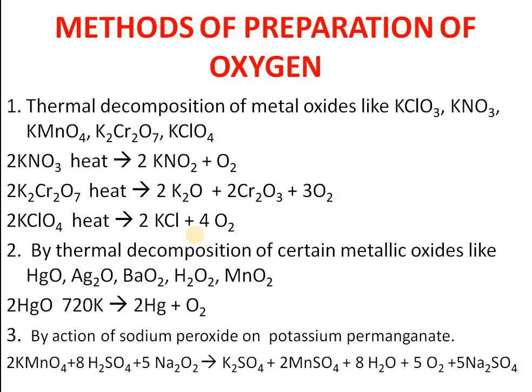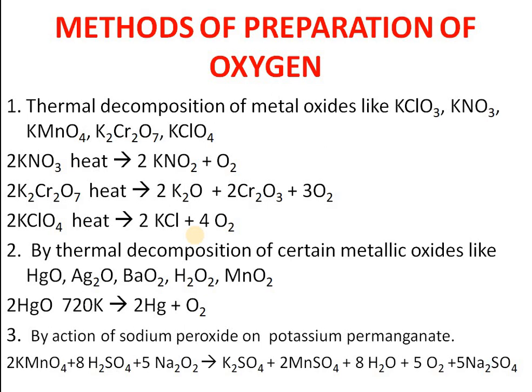So now, if I generalize, what are all the methods of preparation? The first foremost method we discussed was thermal decomposition. Thermal decomposition of some metal salts like potassium chlorate, potassium nitrate, potassium permanganate, potassium dichromate, potassium perchlorate. So this on heating gives rise to oxygen as well as side products. So this is all about the first method of preparation.